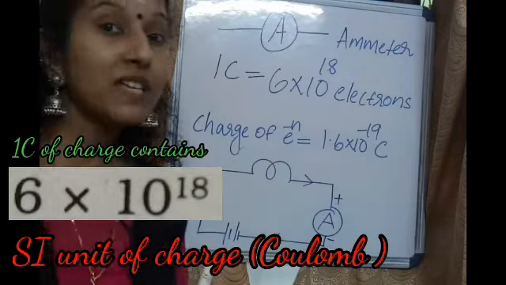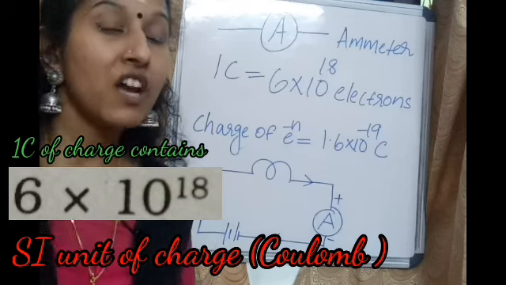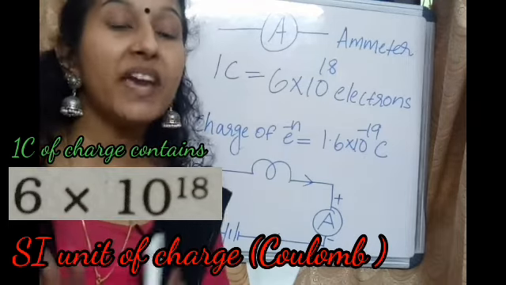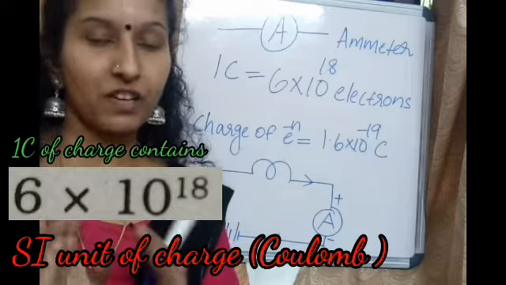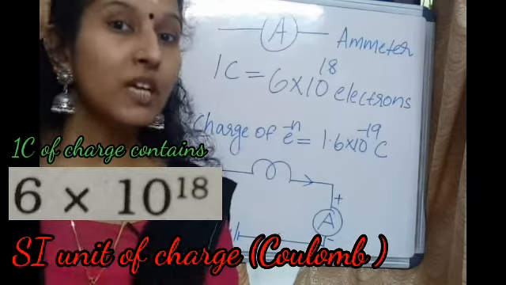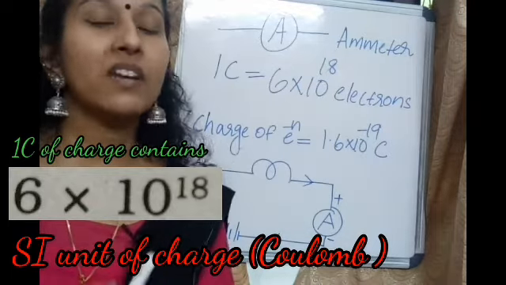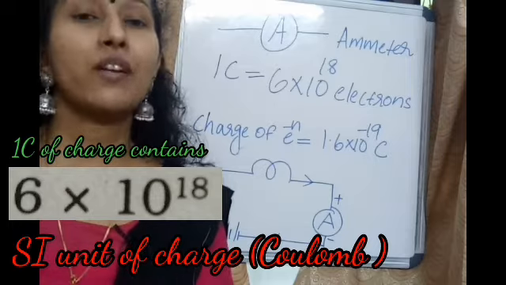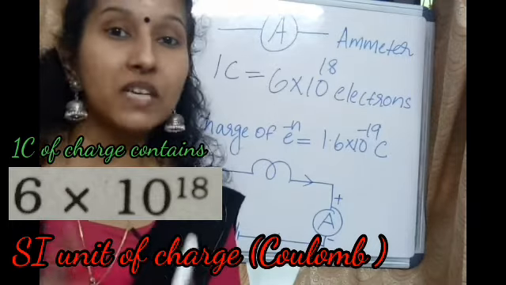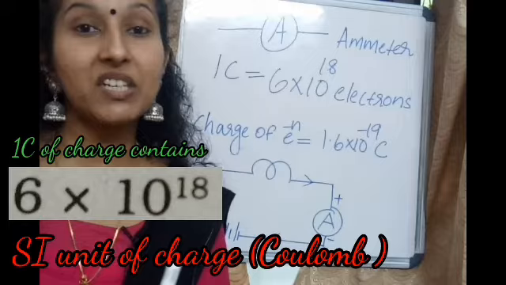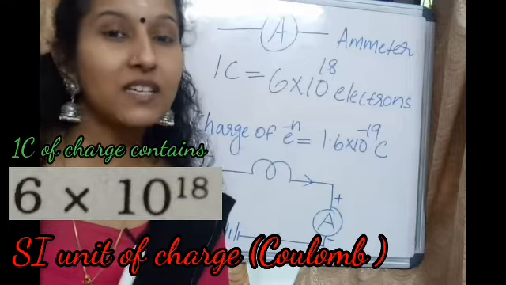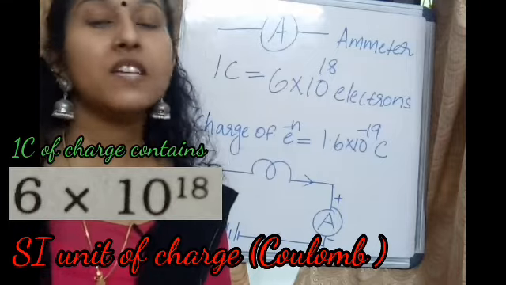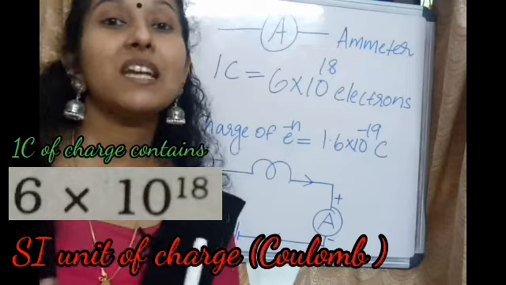So how many electrons are there in 1 coulomb of charge? 1 coulomb of charge equal to 6 into 10 raised to 18 electrons. It's very important.